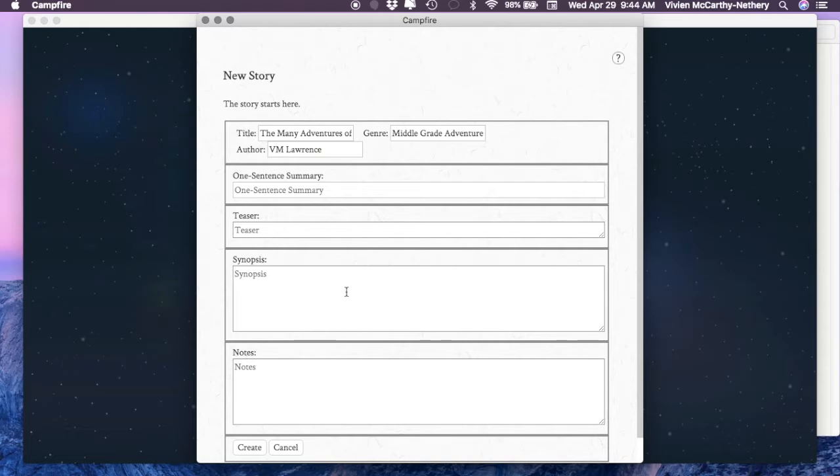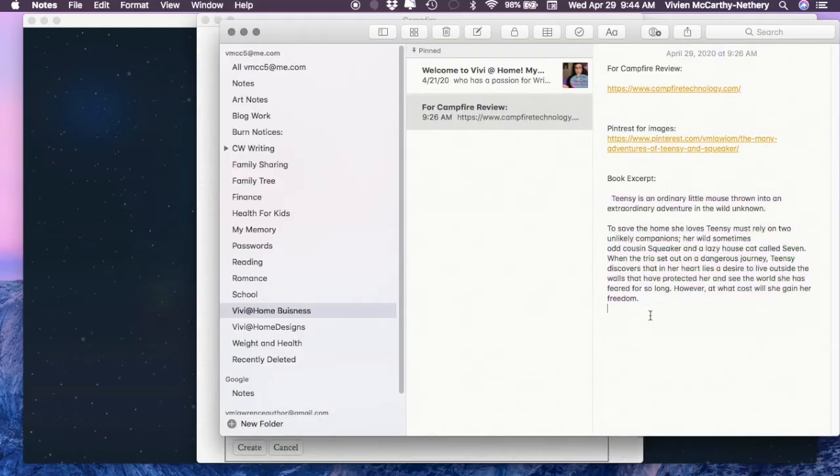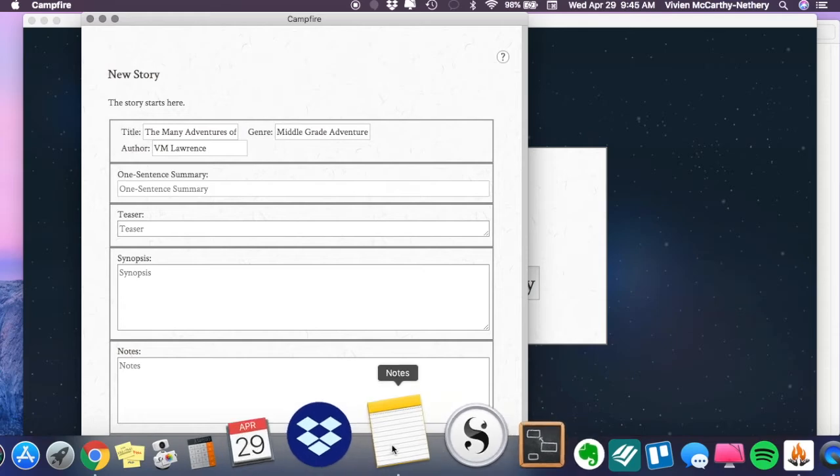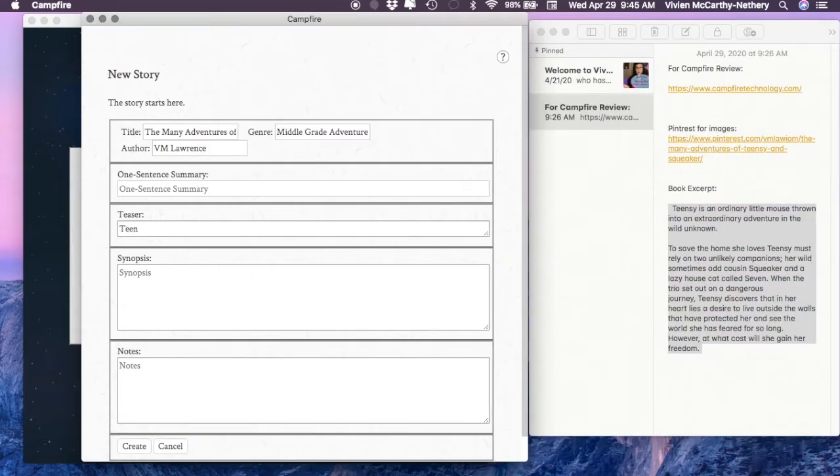I'm just going to zip over this really quick because I was having some problems with copy paste. Ugh, I had to do it again. It was just not working, so I started typing it in because this is ridiculous. I don't know why my copy paste wasn't working. Anyway, Teensy is a tiny mouse with a big adventure, something like that. That was what I was putting in for the one sentence pitch or the tagline, just a quick little teaser.